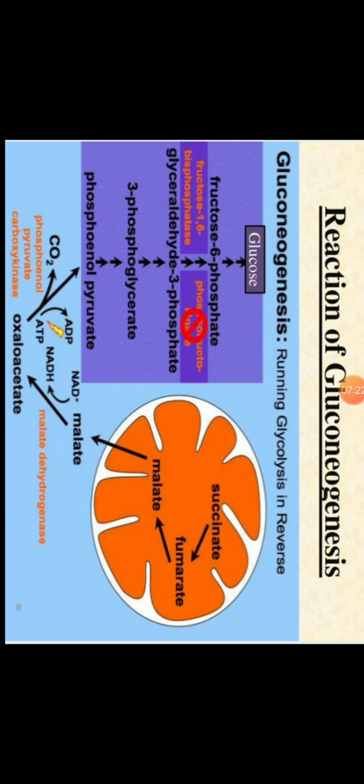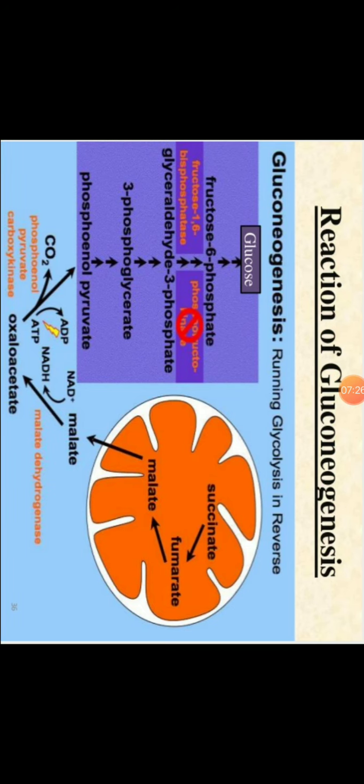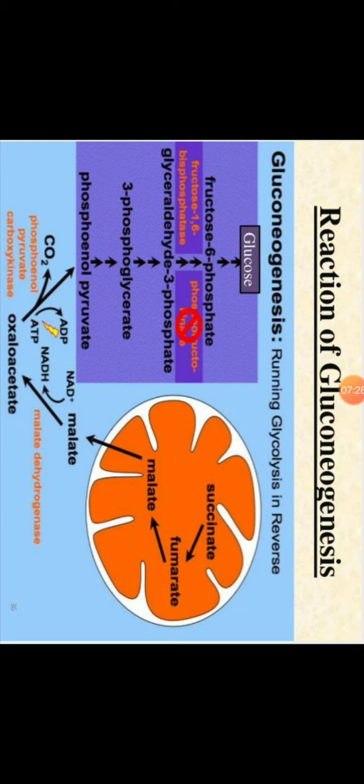When we are in a fasting stage, meaning there is no glucose present in our body, whatever malate is produced in the TCA cycle comes out and is converted to, or regenerates, the oxaloacetate. This oxaloacetate further gives the PEP, phosphoenolpyruvate, by the carboxykinase enzyme, and then from the PEP the reversal of glycolysis happens.